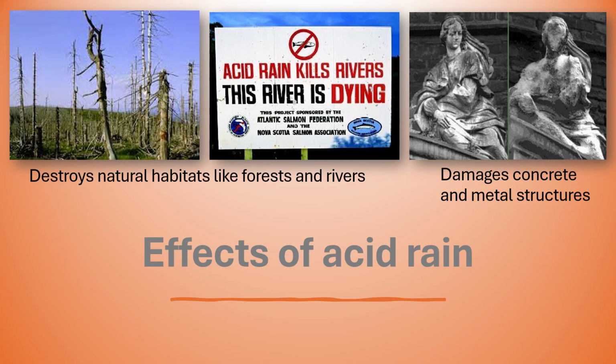And acid rain has a very negative effect on the environment. Acid rain can destroy natural habitats like forests and rivers, so plants and animals can die because of it. Another very negative effect is that it damages concrete and metal structures. So it weakens the structures and damages them. So those are the negative effects of acid rain.